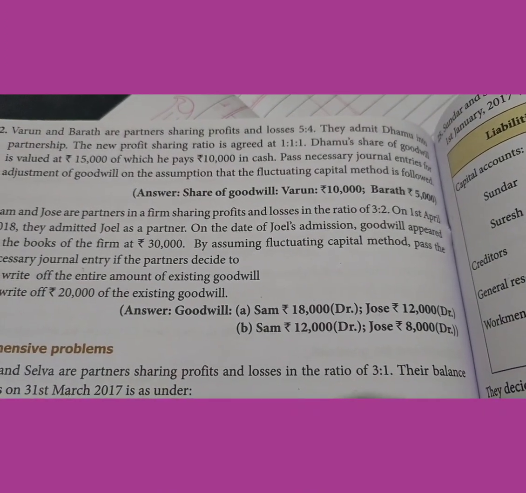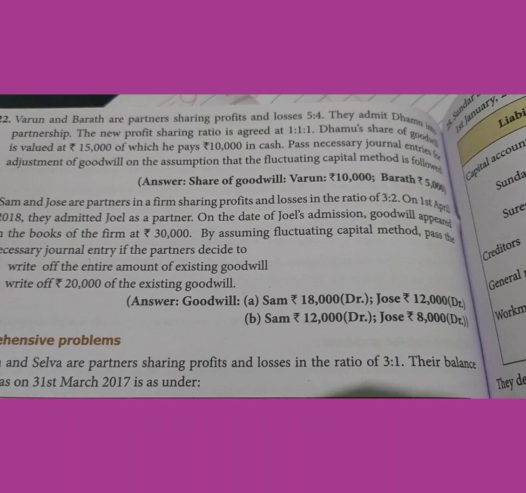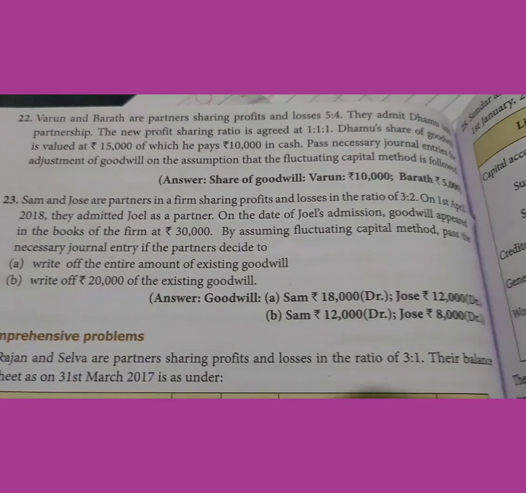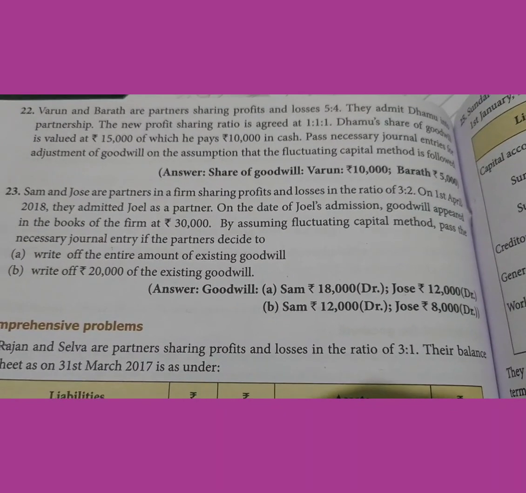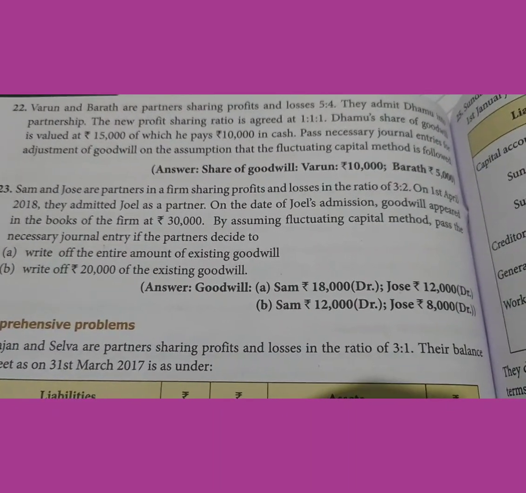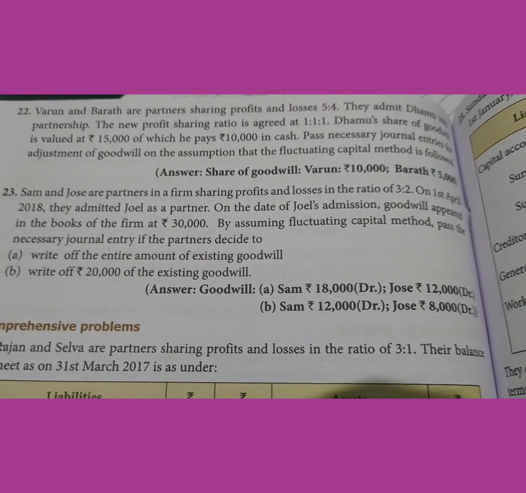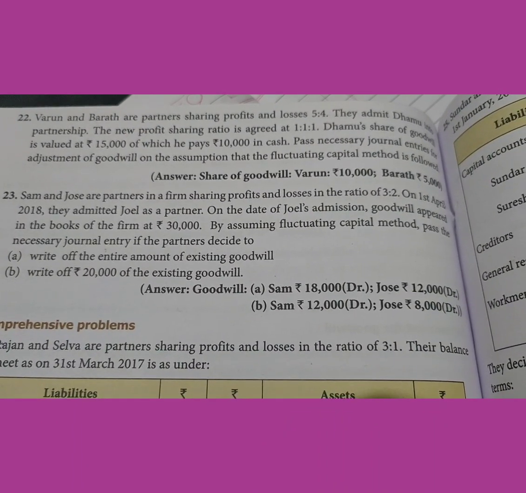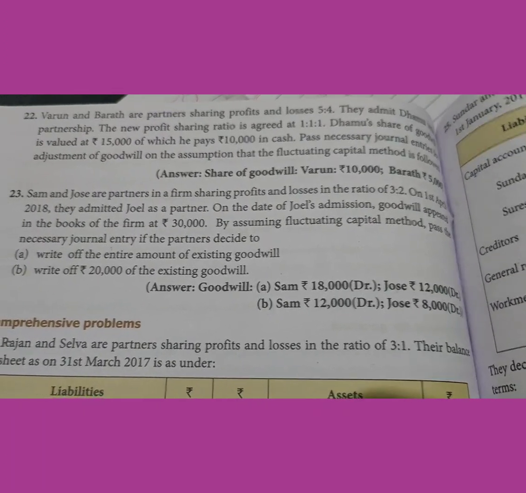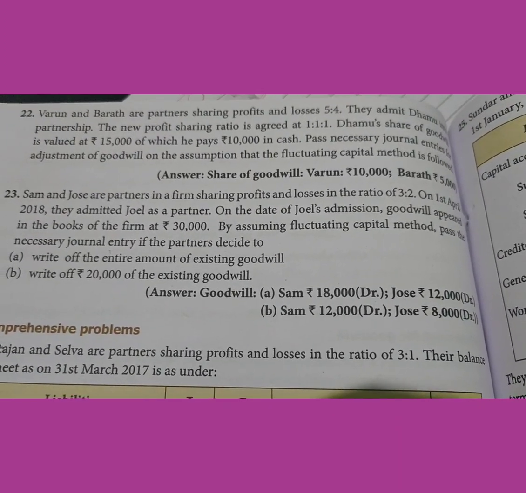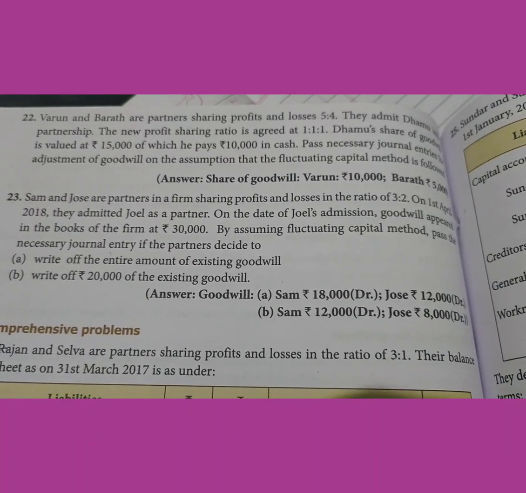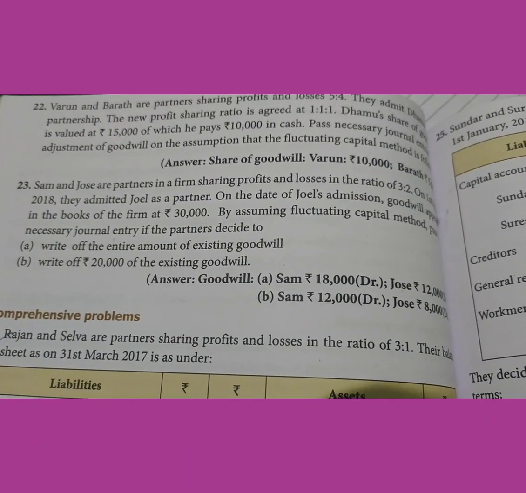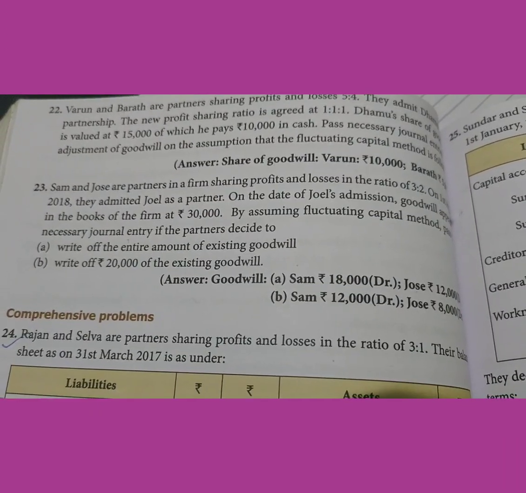Damu's share of goodwill is valued at rupees 15,000. So it is only the share of Damu. It is valued at rupees 15,000, of which he pays rupees 10,000 in cash. So 5,000 is balance here. Pass necessary journal entries for adjustment of goodwill on the assumption that the fluctuating capital method is followed. If fluctuating capital method is followed, then we are to use only the capital account. No current account will be involved.